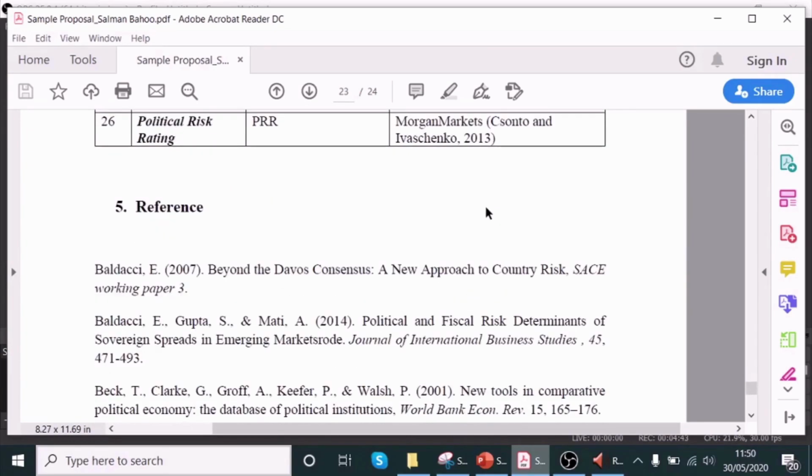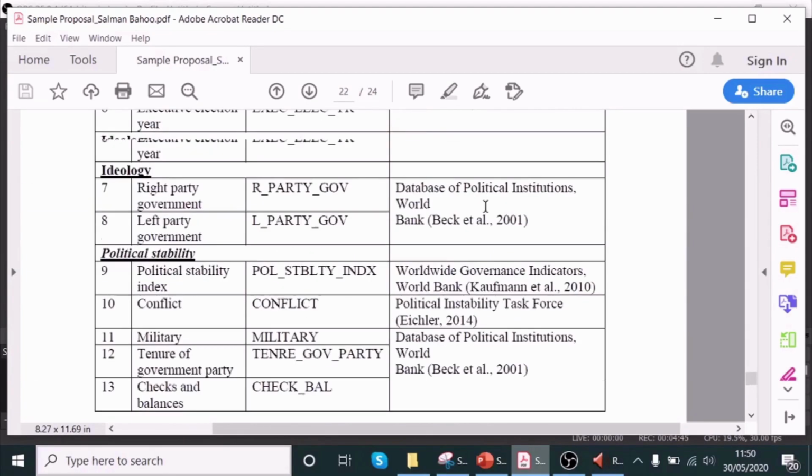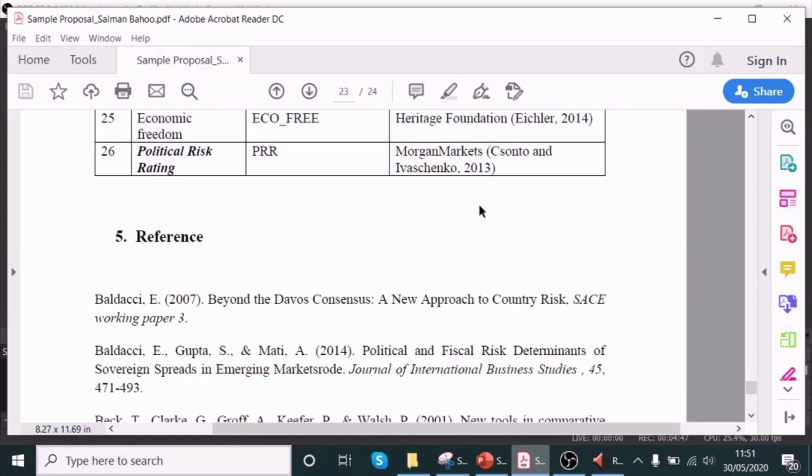If we move forward, then references. Because if you see in my proposal, I presented implications at the start. Everyone has a different idea of how to present their work, but you can follow a systematic process. You can present the implications at the start, or you can give the conclusion and implications at the end. So it depends on you. And then provide the references.